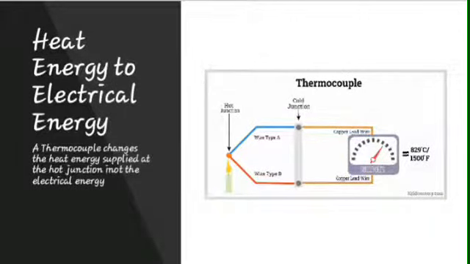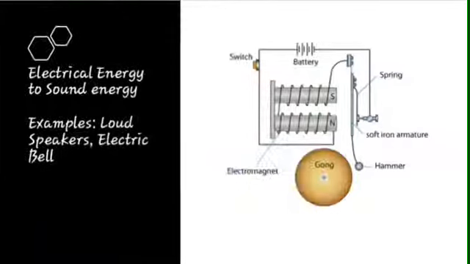Radioisotope thermoelectric generators use radioisotopes to generate the required heat. The next example is electrical energy to the sound energy. Examples are loudspeaker, electric bell.